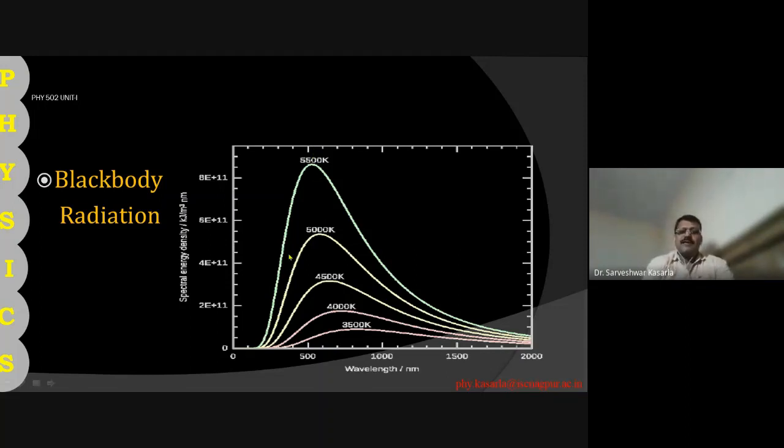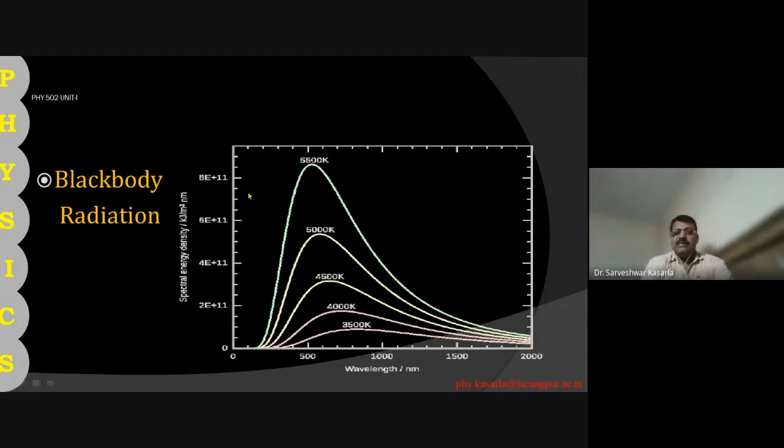The second characteristic is that the area of the curve represents the total energy emitted by the black body. If you calculate the area of this entire curve, that gives the total energy. More importantly, as we increase the wavelength range, the energy radiation first increases, becomes maximum at a particular wavelength, which we have denoted by lambda m, and after that it further decreases. So these are the black body radiation curves.